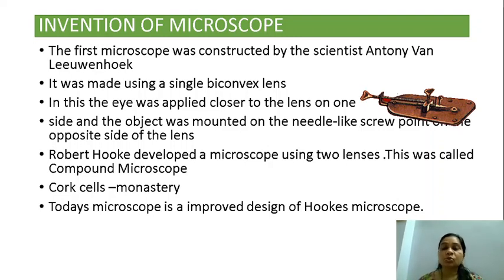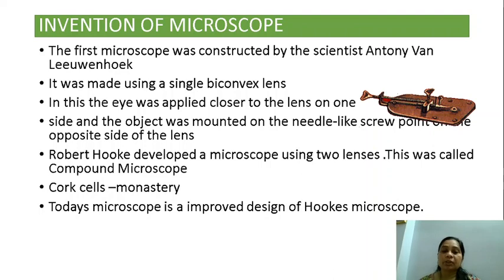So the first microscope was invented by the scientist by the name of Antony van Leeuwenhoek. Now he was a Dutch scientist. He made a special type of microscope which is made up of a single biconvex lens. What is a biconvex lens? Something like this, two lenses which are together like this. So it's a biconvex lens. In this, the eye was applied close to the lens on one side and the object was mounted on the needle-like screw point on the other side of the lens, as you can see in the picture there.